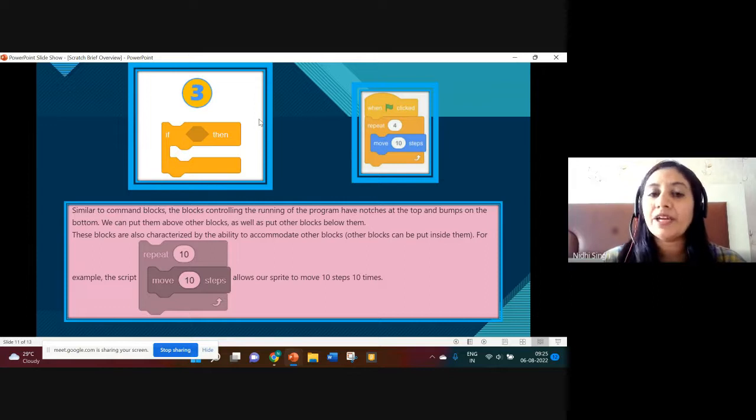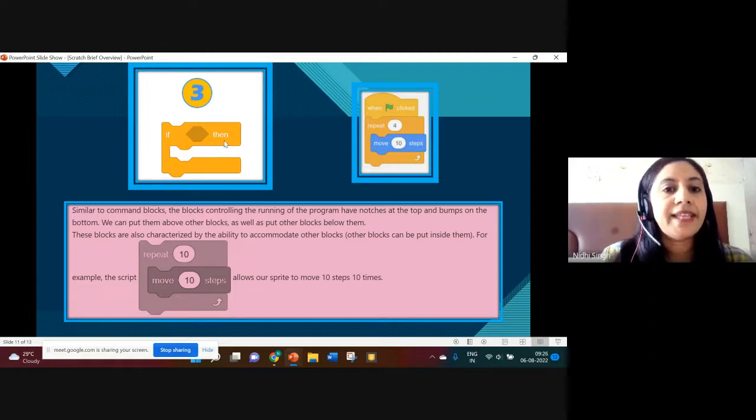Else means that if the condition is not true, then perform another action, or you have to stand, because that's the only option. If fruit is available, then you can have it. But if not, else, you can't have it. So this is just an example. If, then, otherwise, different conditional blocks will be there, which we'll cover later on. This is just for your understanding.